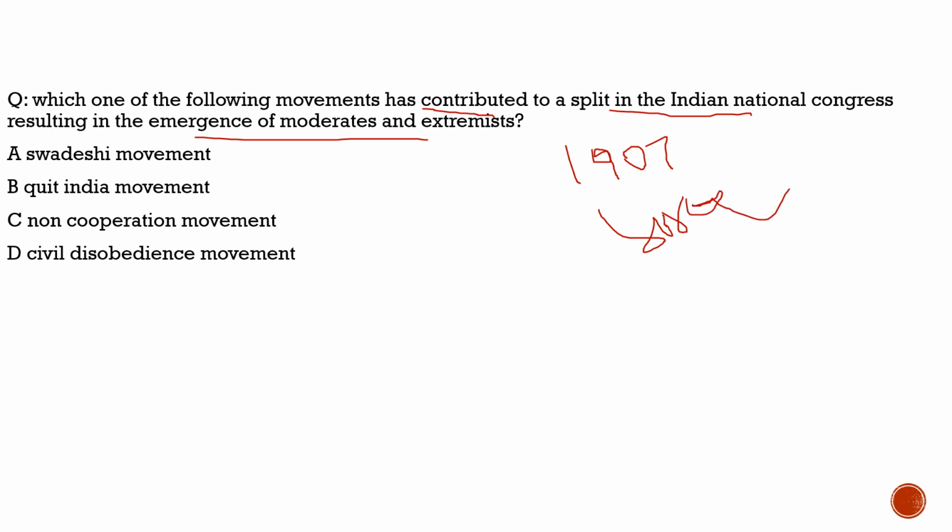And with respect to this question, the Swadeshi movement was going on. So which one of the following movements has contributed to this split? It is the Swadeshi movement. So the correct answer to this question is option A.